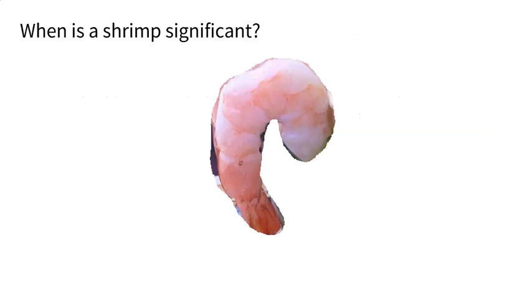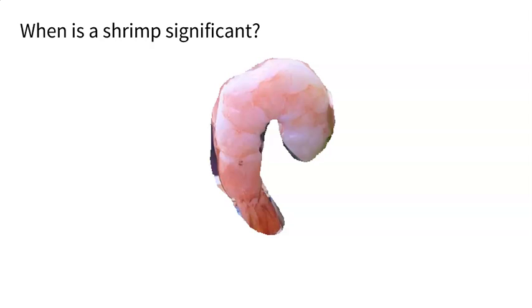Yeah, I'm talking about shrimp here, good old shrimp cocktail. When is this particular shrimp cocktail significant? Well, think about if an alien species came down to Earth and we gave that alien species a shrimp cocktail to eat, just one of them, and we said, hey, this is a significantly large shrimp cocktail and we want to use it to welcome you to the planet Earth. Now, how the heck would that alien know if that shrimp was significant or not? Well, it really wouldn't. Why? Because it has nothing to compare it to.